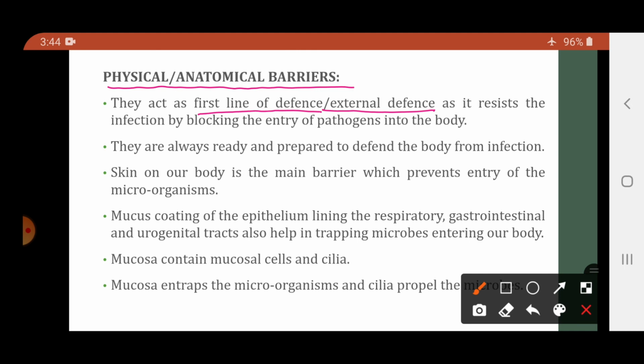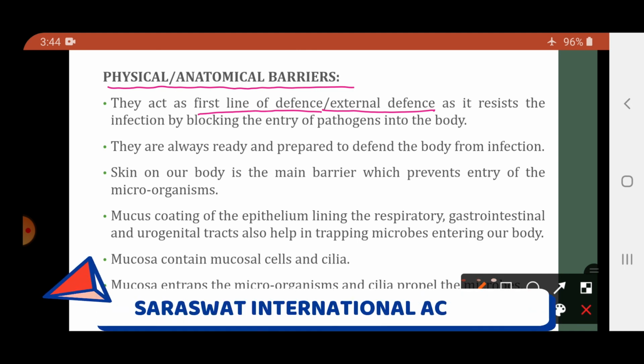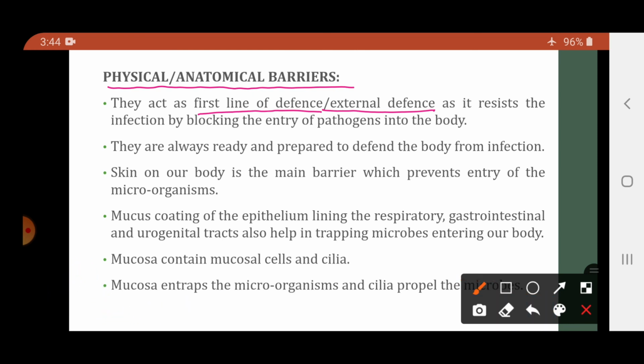So these are called the first line of defense. क्यों? क्योंकि basically they resist the infection by blocking the entry of the pathogen into the body. ये barriers क्या करते हैं? Basically they block the entry of the pathogen into the body. They are always ready and prepared to defend the body from infection.